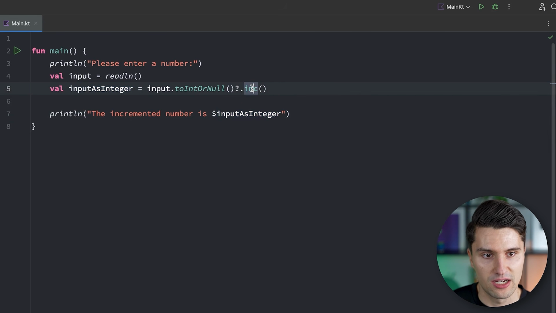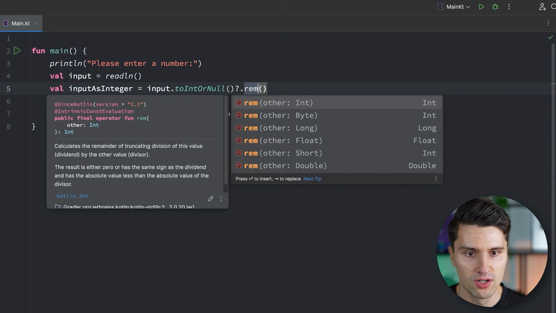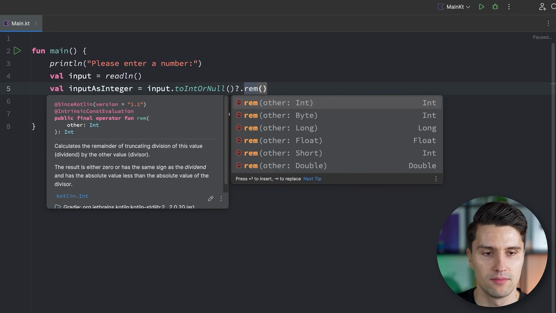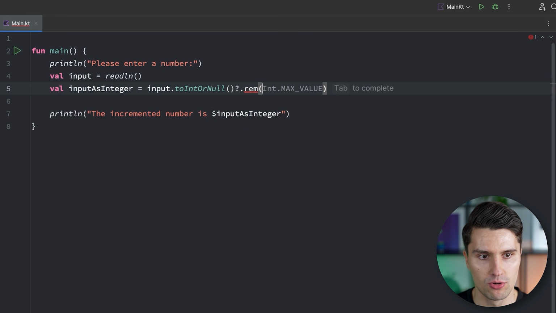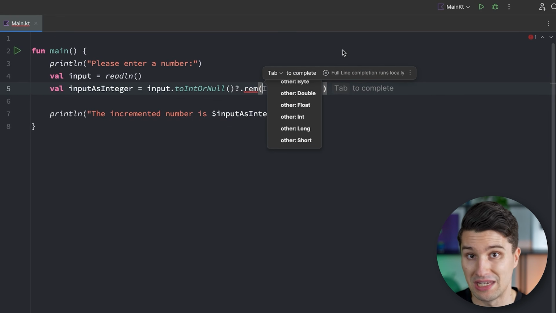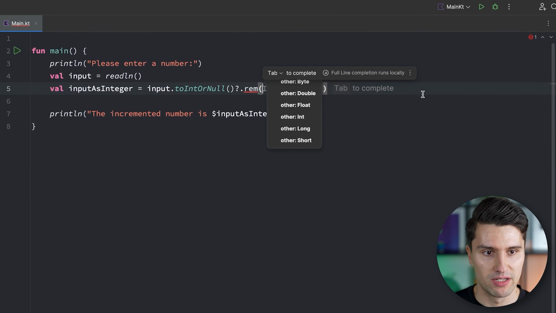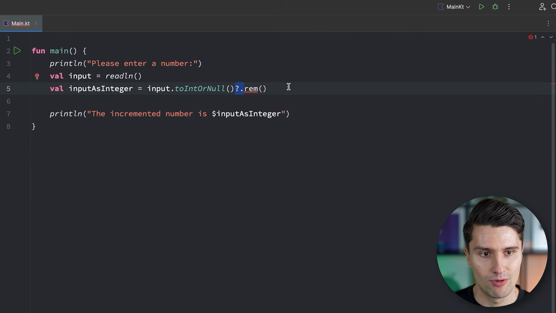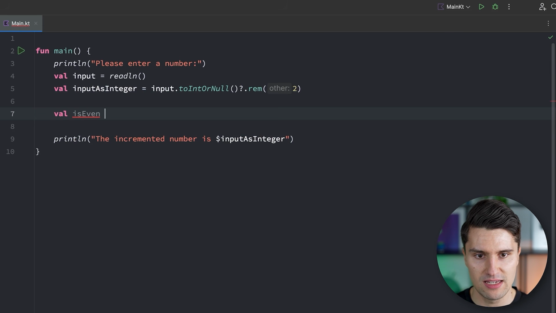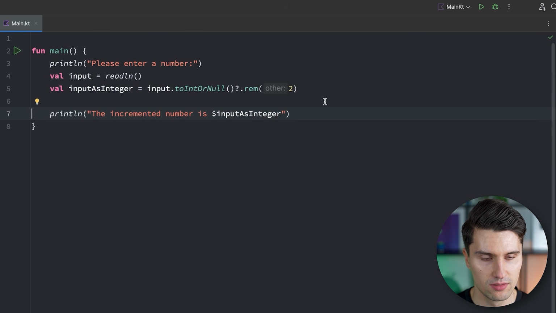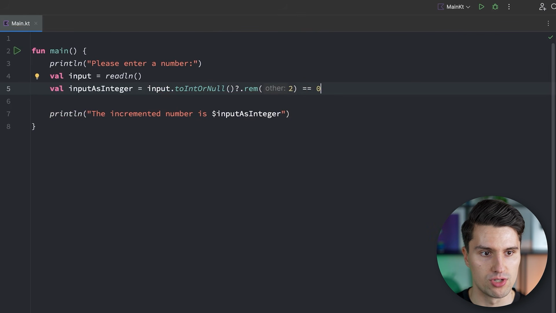And the same thing actually works for the rem function, which is the shortcut for remainder. So that does the same as modulo. Just with modulo, we have the operator. With the increment, we also have the operator. But if we want to use this question mark dot operator, what comes afterwards actually has to be such a function. So here we could also say modulo 2, and then we don't need this is even. We could just check whether that's equal to 0 here.